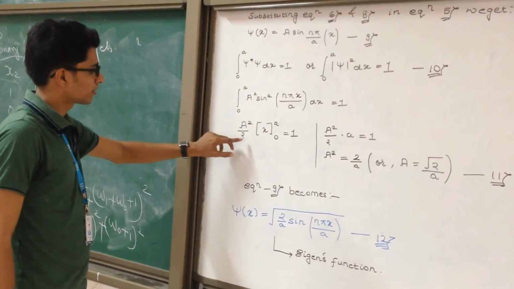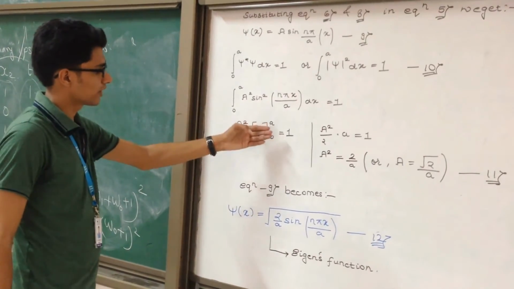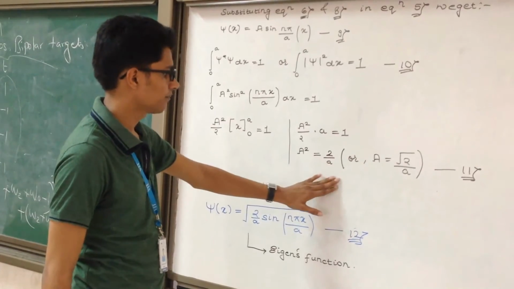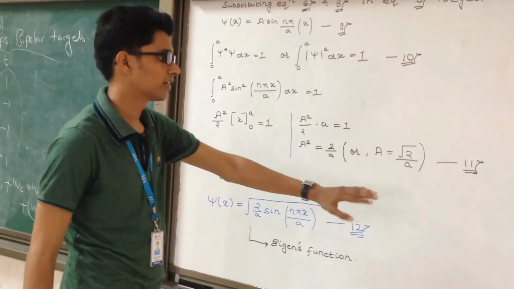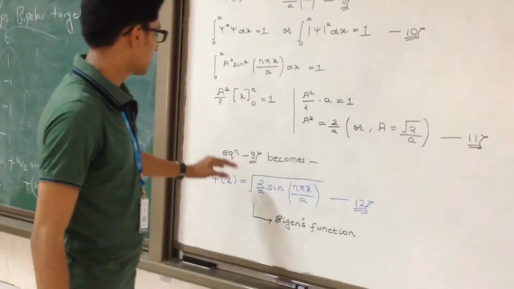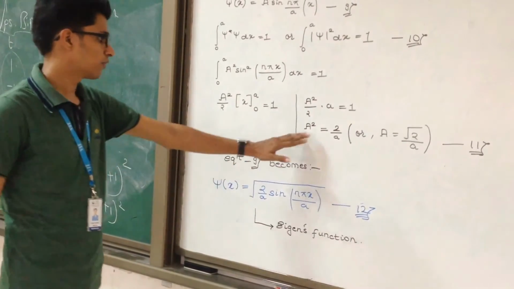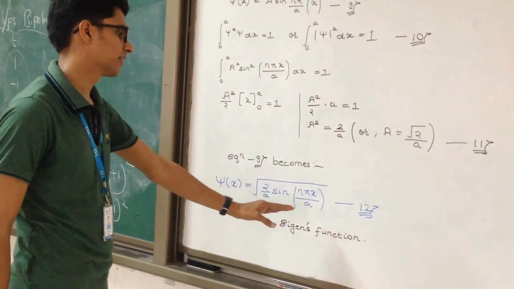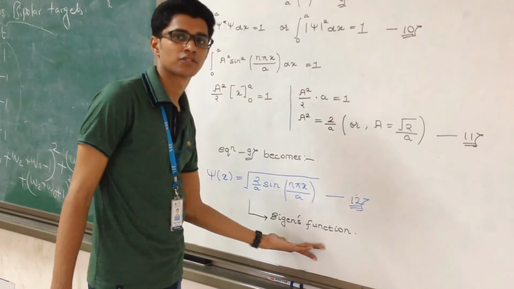So basically A square by 2 into x, from limits 0 to a, we get 1. Basically we directly get the value A square is equal to 2 by a, or A is equal to root 2 by a. Let this be the 11th equation. Now equation 9 becomes, with the value of A, psi of x is equal to under root 2 by a sine n pi x by a. This is also known as the eigenfunction.